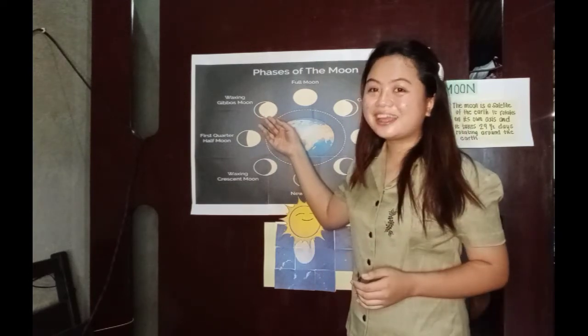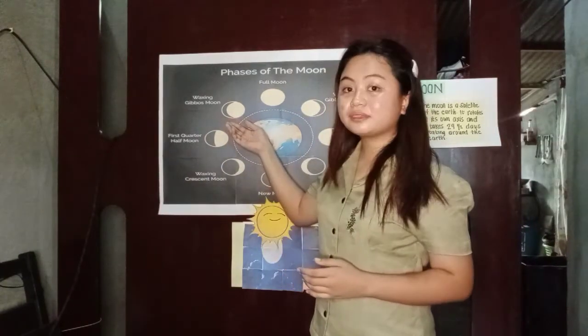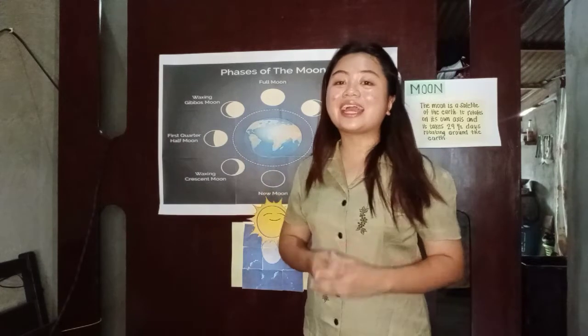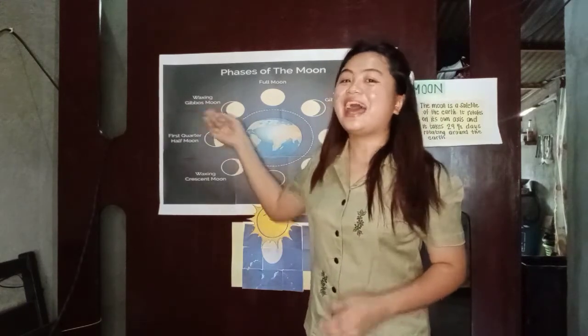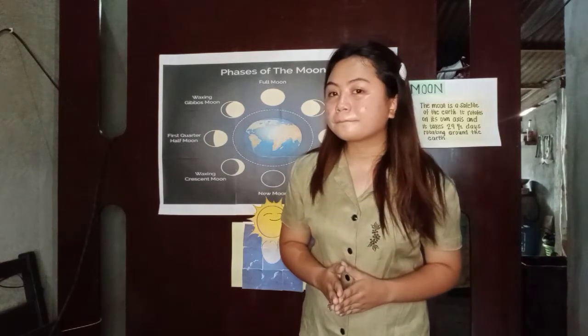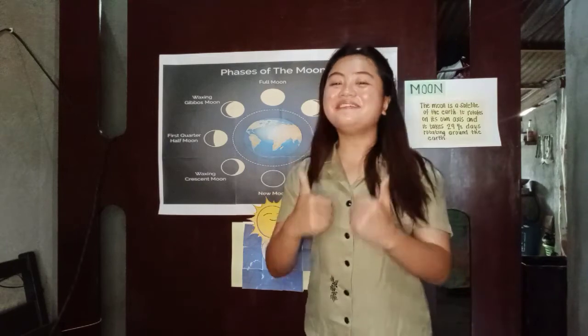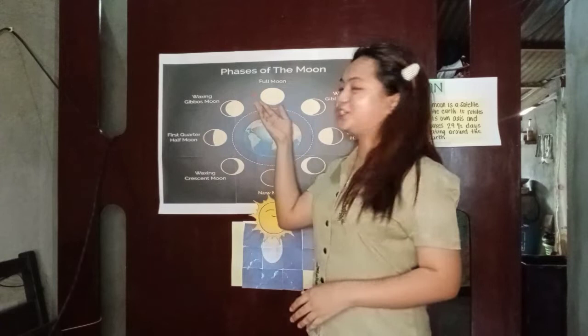Right? Okay, what do we call this phase? That was correct. This phase is called waxing gibbous moon. Again, can someone explain this phase? When the moon is between quarter moon and the full moon. Correct! Let's move to the next picture.